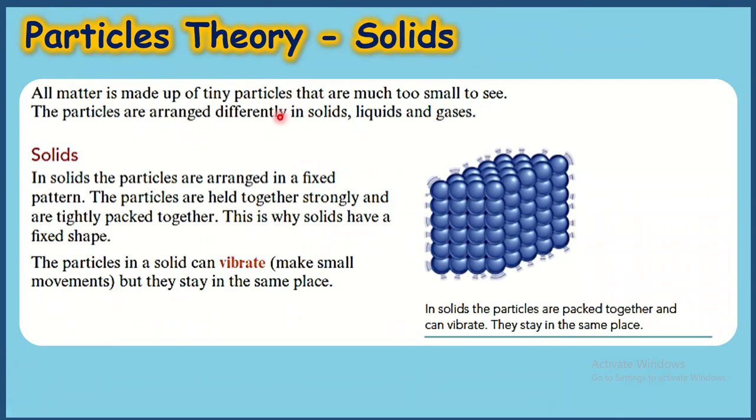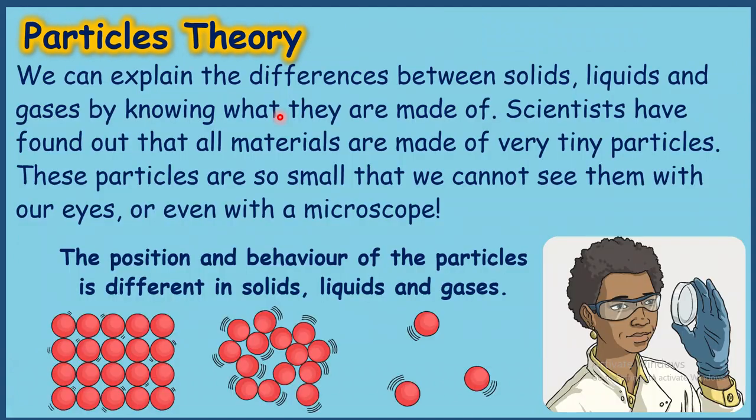Now, particle theory. What is particle theory? It's very simple. Now, all the scientists have found that all the materials are made up of very tiny particles. These tiny particles are very small. You cannot see them with your eyes. You have to use a microscope. So, according to particle theory, every matter is made up of tiny particles and we cannot see those tiny particles